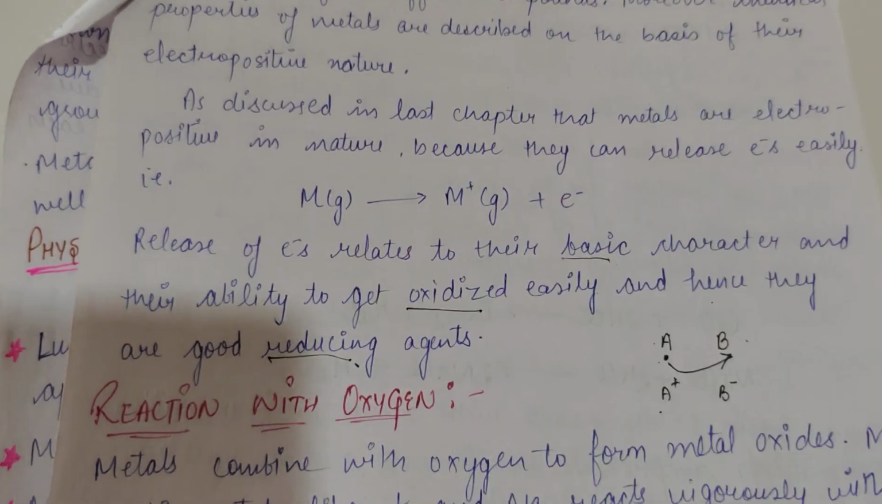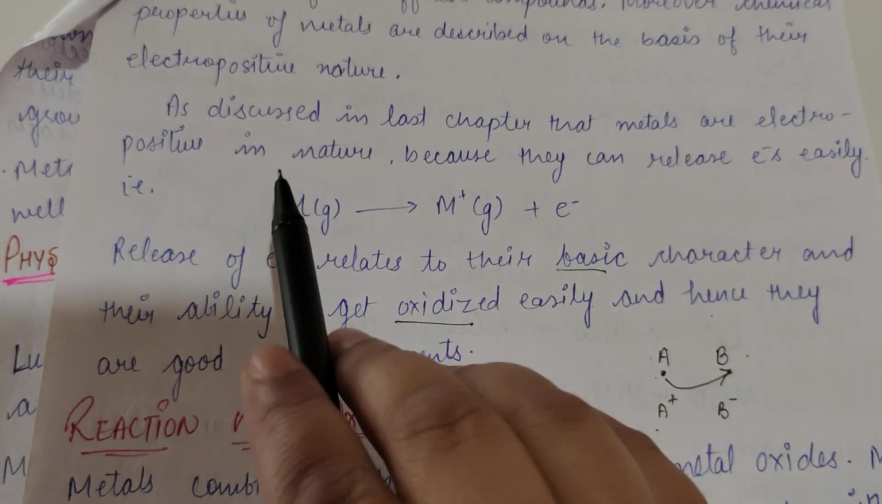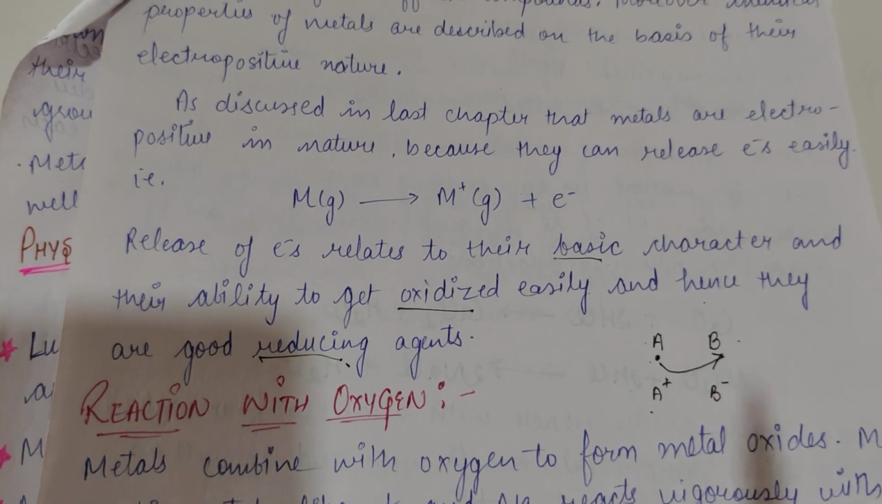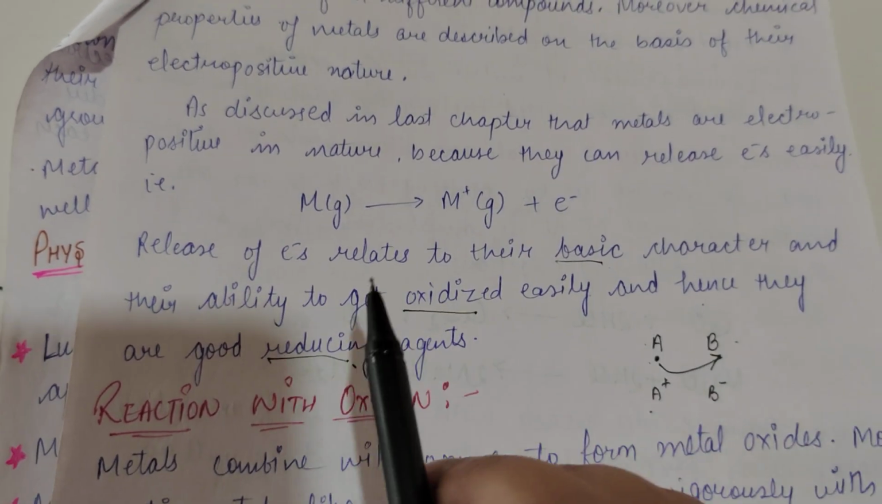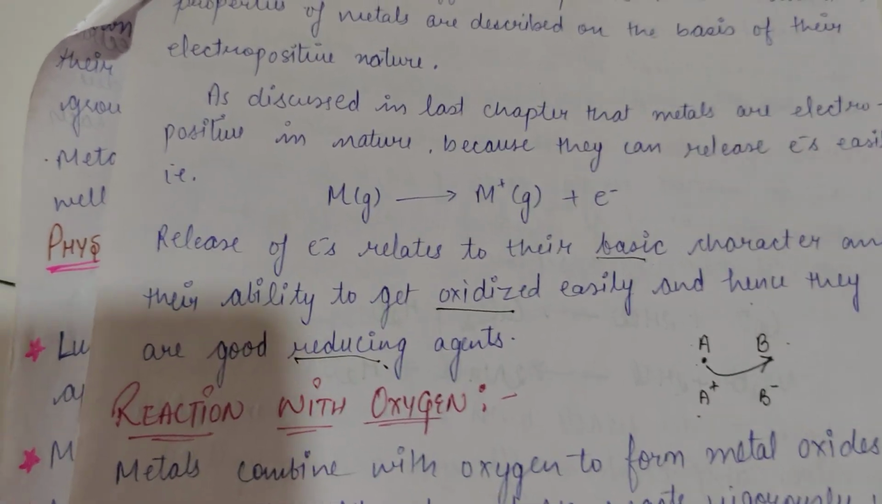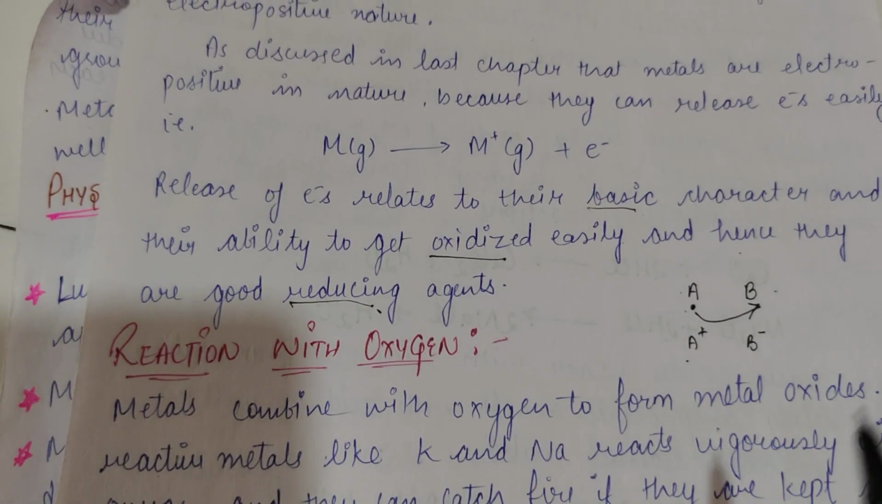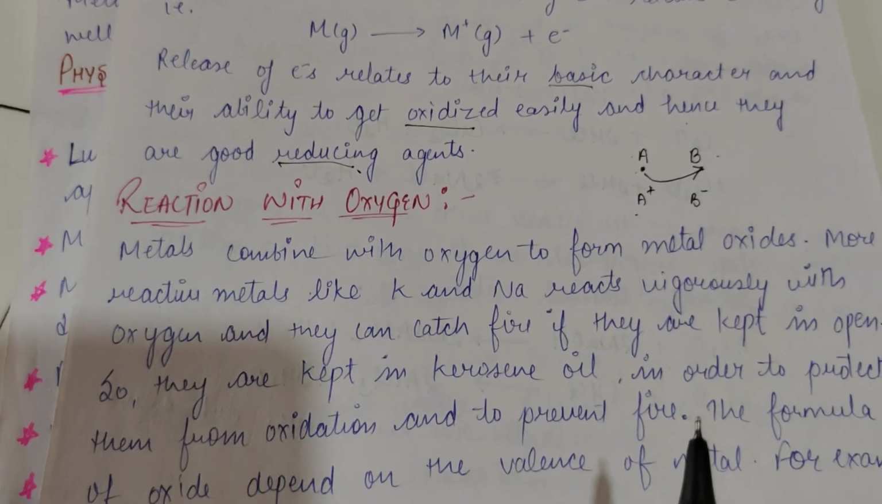तो अब इस सारे को दोबारा से सम अप करते हैं. So metals can release electrons very easily, so they are electropositive and basic. Okay, and release of electrons means oxidation, so metals get oxidized very easily and hence they reduce others. Okay बच्चे, got it? Fine.